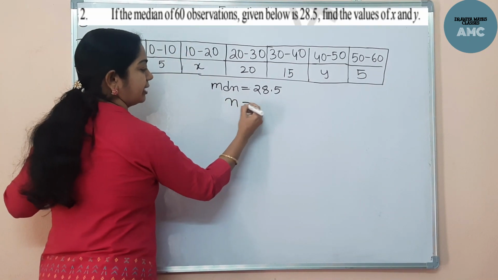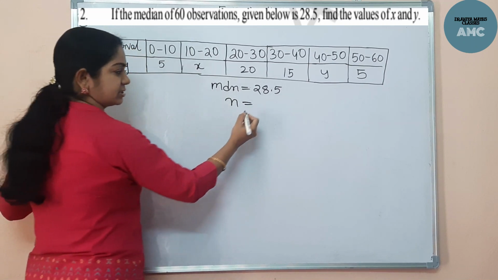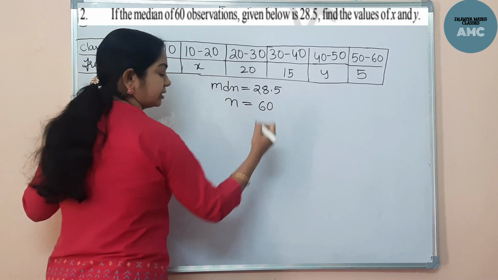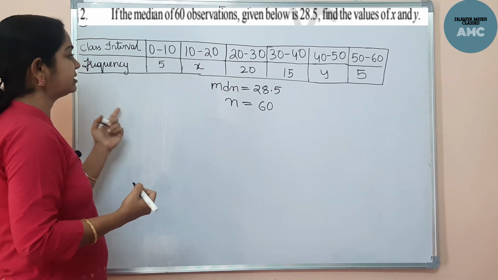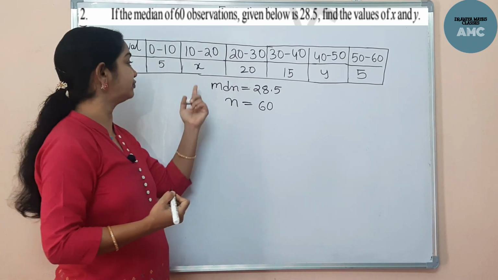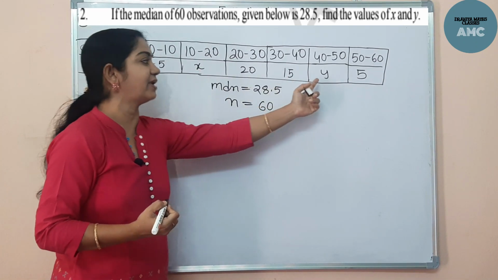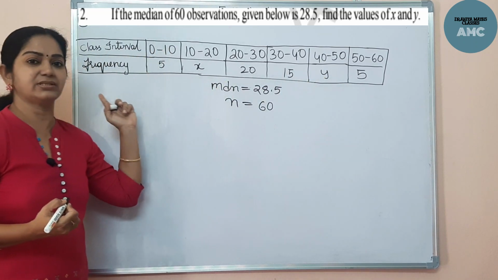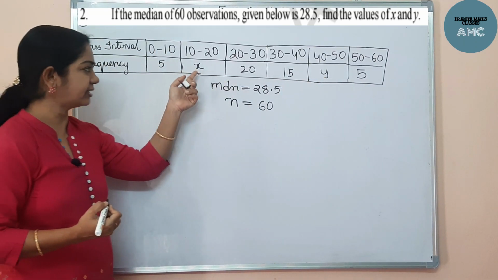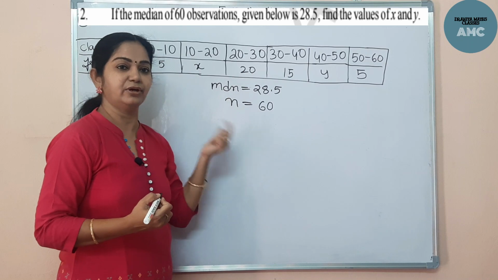That means n, the number of observations, is also given. We need to find the x and y values. Some values of the frequencies are missing here.